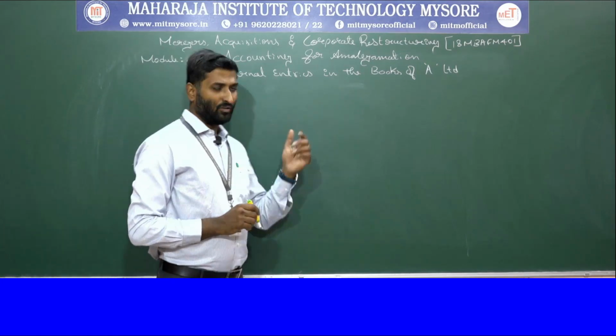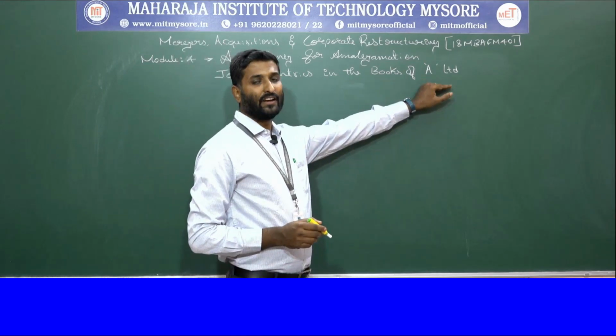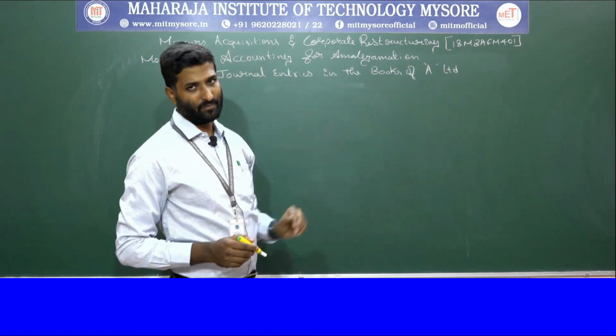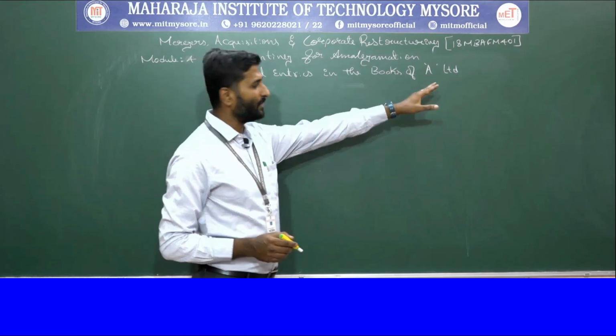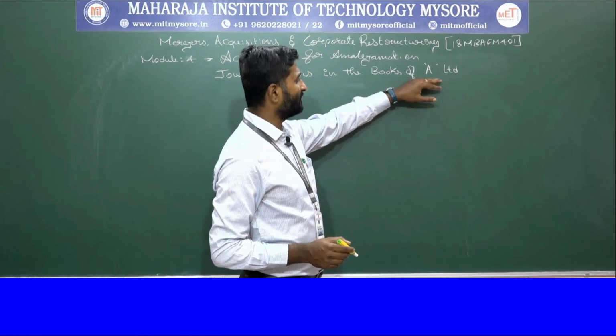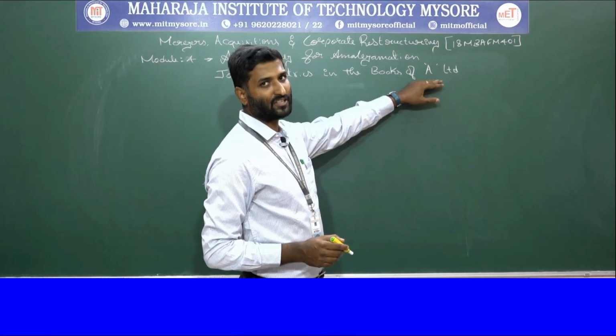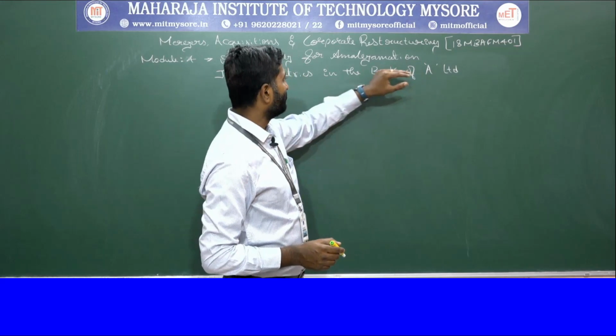Now, as per the situation, company A is going to take over company B. Therefore we are going to journalize 7 transactions for B company and 4 transactions for A company.